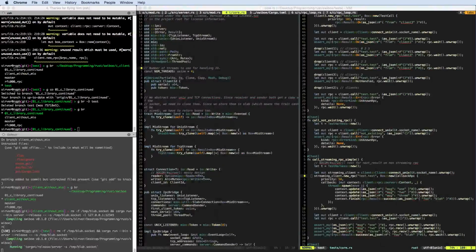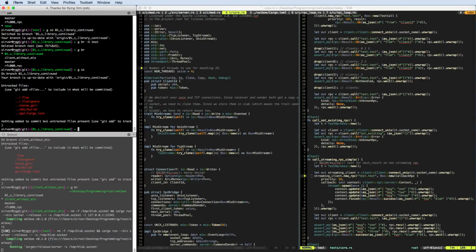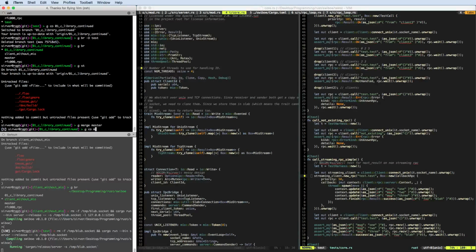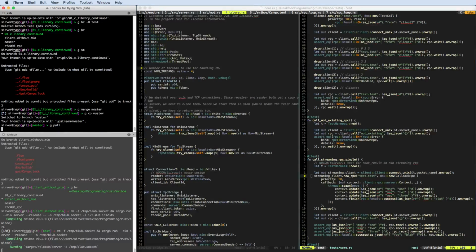Okay, since so much has happened on master, I actually want to start out by merging master, and then we go from there. Let's see. So this is our branch. We want to start out by merging master. Oh, actually, I should probably first make sure that master is actually fully up to date.